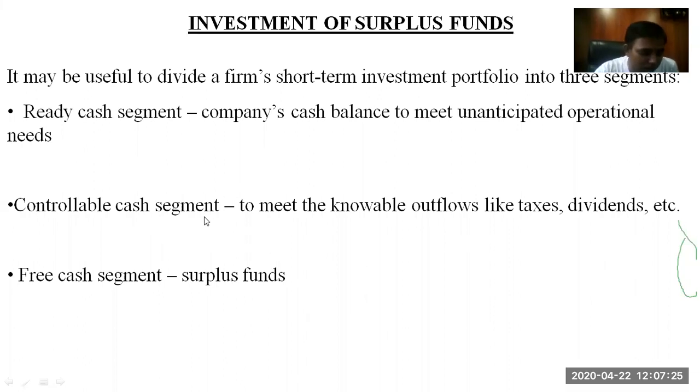The third segment: after having some contingencies and some planned payouts, whatever amount remains on hand is known as the free cash segment. This is a completely surplus fund available to you. This fund is not used in either of the other two segments, so it is available for investment. You can plan it for investment for a shorter duration. This is how you can divide your short-term surplus funds into these three segments, and invest the free cash for a shorter period of time.